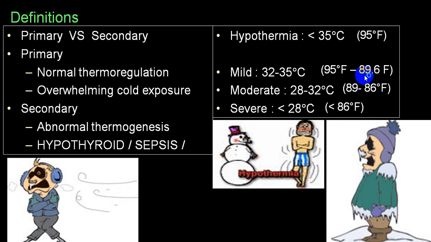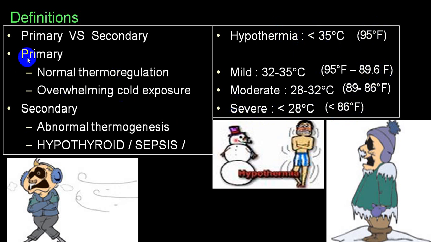In India, we normally utilize Fahrenheit. Less than 95 we call hypothermia. Between 95 to 89.6 we call mild. Between 86 to 89 we call moderate. And less than 86 we call severe. Roughly we say 95, 90, 86, less than 86.